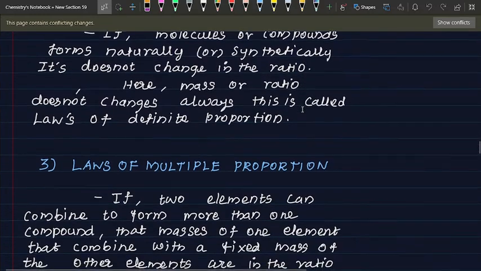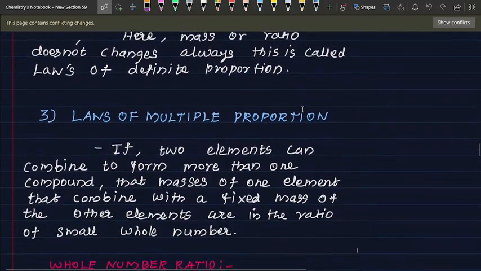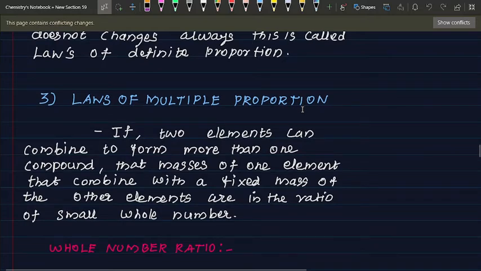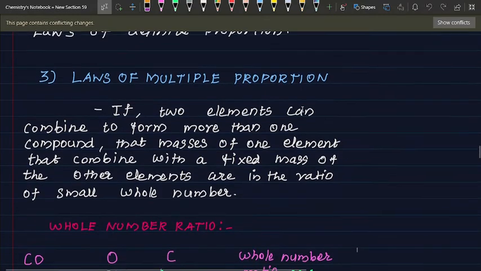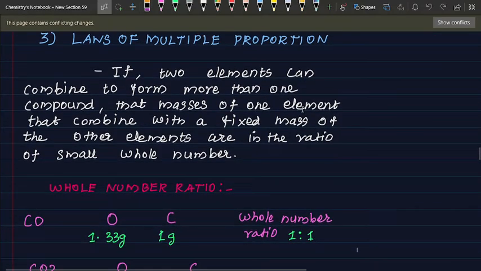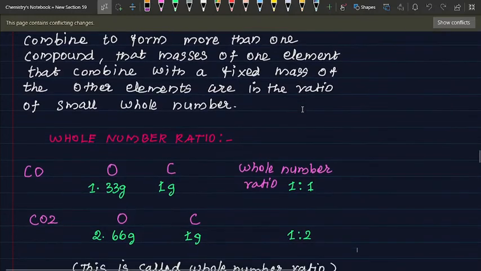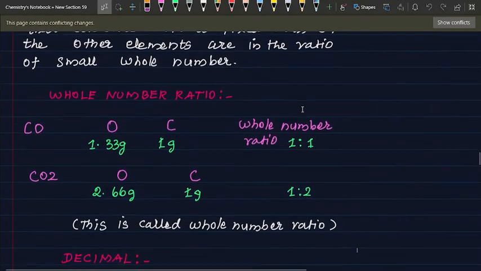Law of multiple proportion. What does this law tell us? If two elements can combine to form more than one compound, the masses of one element that combine with a fixed mass of the other element are in the ratio of small whole numbers. See below, whole number ratio. Here we can see the whole number ratio.